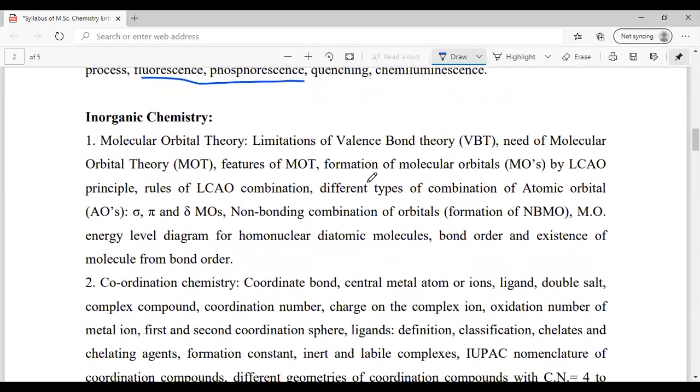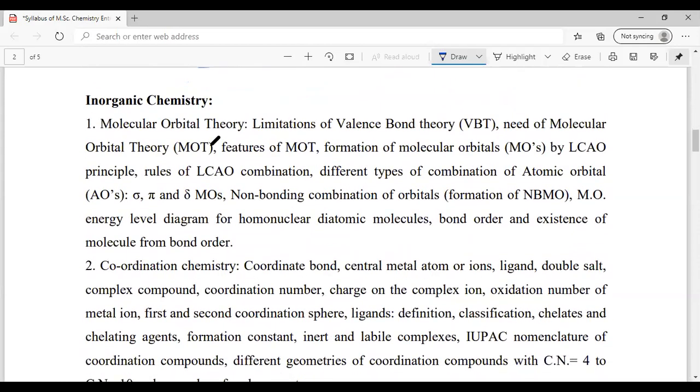Next, in inorganic chemistry, these are all very important topics. In molecular orbital theory, you need to know the MO theory, and also the non-bonding combinations. The energy level diagram is okay, but you must know the bond order and the existence of a molecule from bond order. So if bond order is 0, then what happens? Such a molecule does not exist. So this concept should be very clear to you.